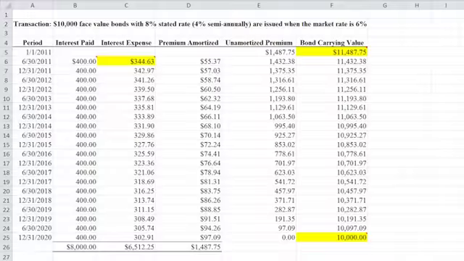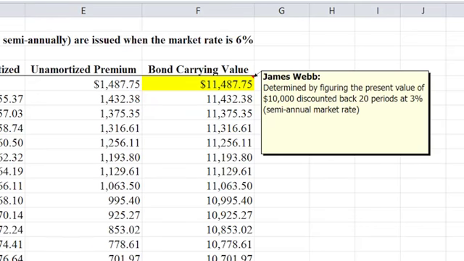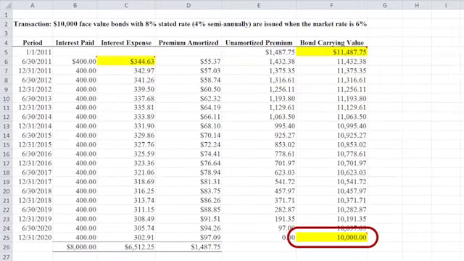So back on our schedule over here, here's my 11,487, and I have some little notes here for you to see a little explanation in the particular cell. You can just mouse over the cell. I say that I determined this based on the present value. I've got my 10,000 face value and all my different interest payments. I discount those back using the market rate, and I came up with 11,487. That needs to be written down over the 10 years down to the 10,000 that you see right here. That's my final carrying value that I want.